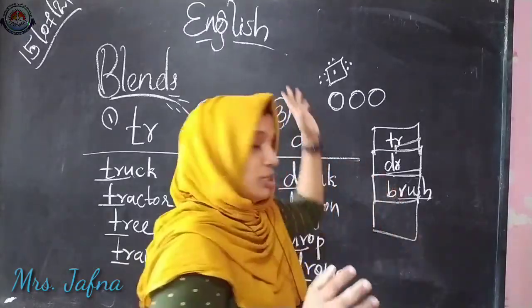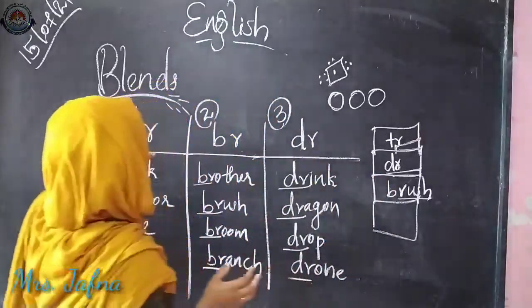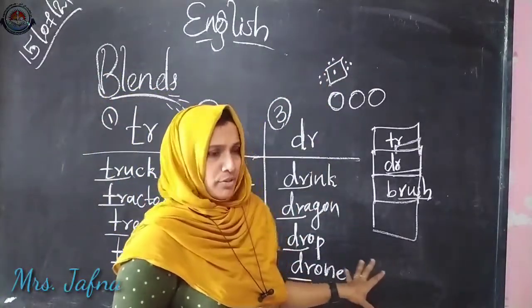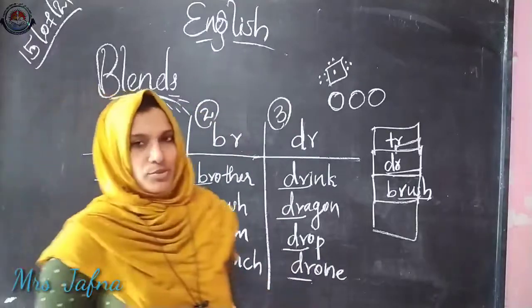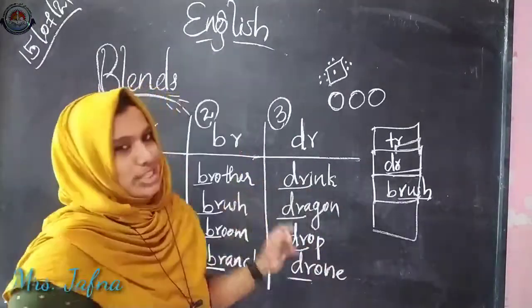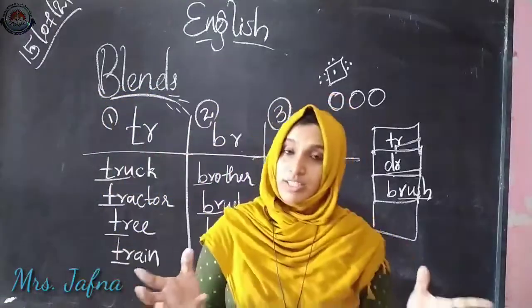Okay, so I hope this is clear to you: these three blends, tr, br and dr. You have to find out the maximum number of words and add them here in these columns also. While writing in your notebook, find some more words with these blends.